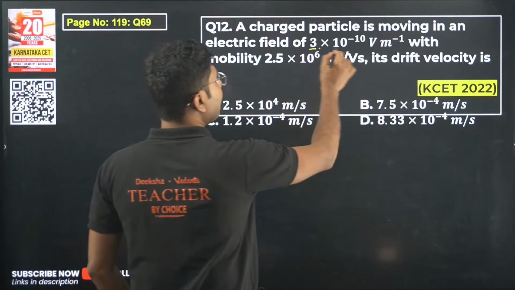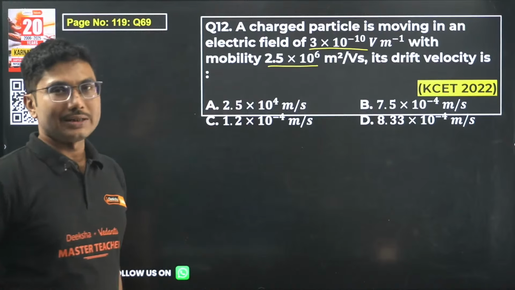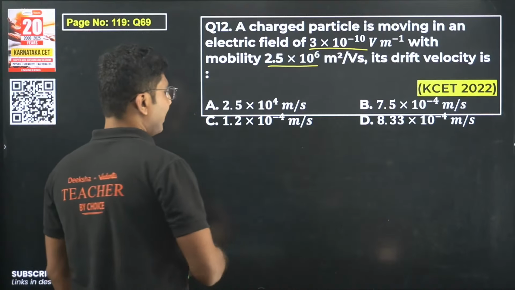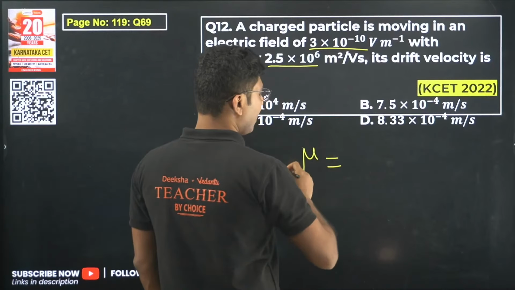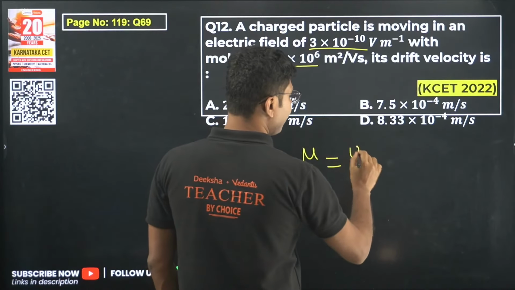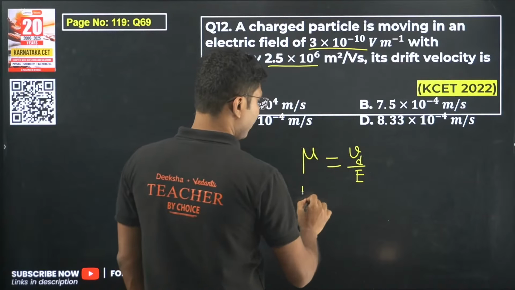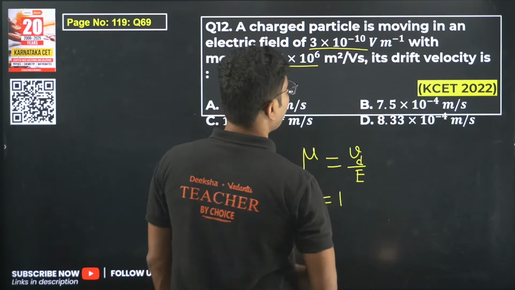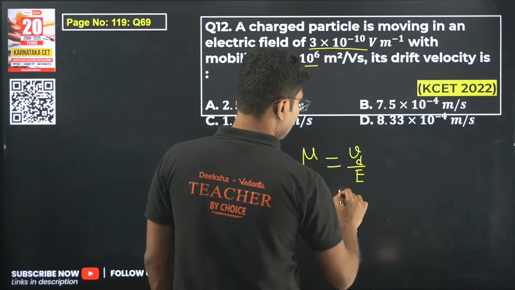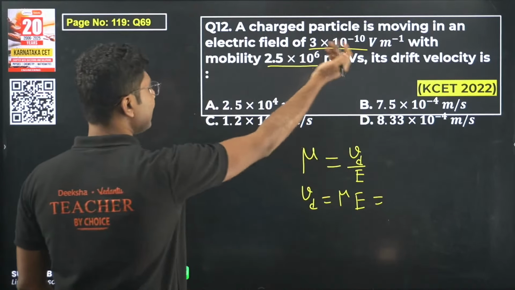Electric field is given. Mobility is given. They asked you what is drift velocity. Okay, the formula, as I told you while doing the lecture, is that mobility is drift velocity per unit electric field. That means drift velocity is basically mobility into electric field. So you just need to multiply these two quantities to calculate.